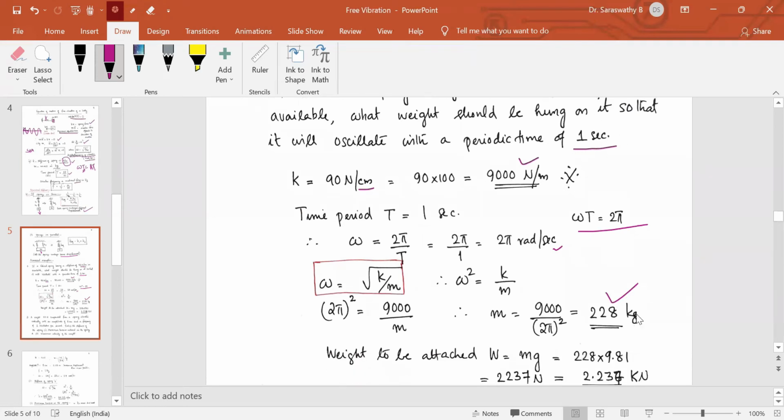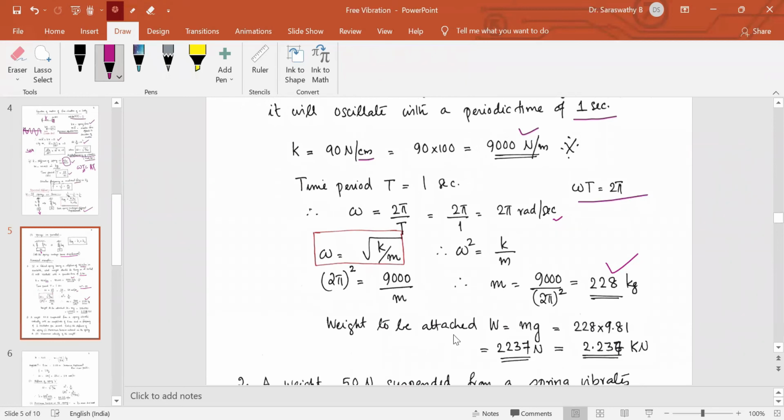The question is, what is the weight to be hung? So the weight to be attached is equal to mass into acceleration due to gravity. So 2.237 kilonewton is the answer. Such questions are common for 3 marks in Part A.